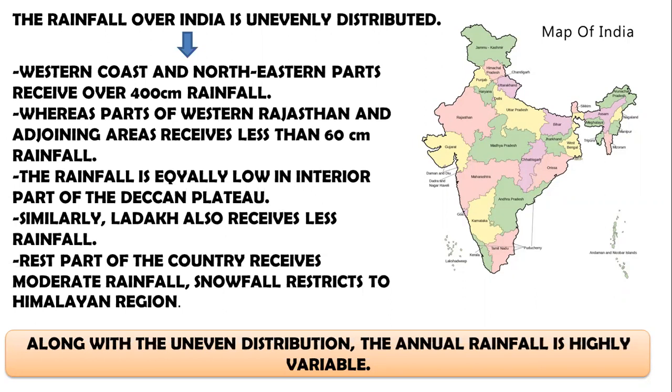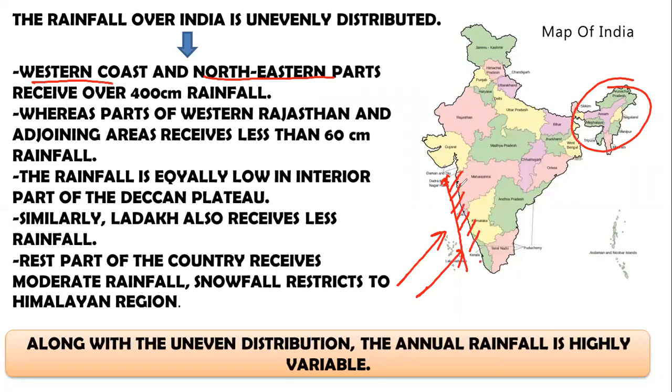Now, there are parts like western coast and northeastern parts that receive over 400 centimeter of rainfall. The southwest winds that bring in monsoon, one branch diverges towards the Saurashtra region.